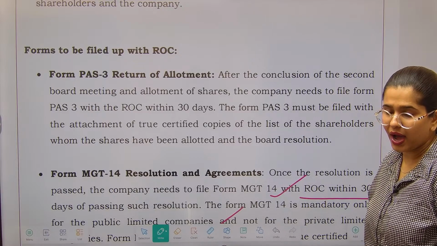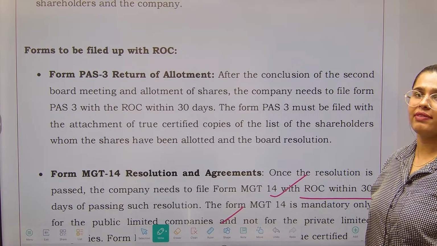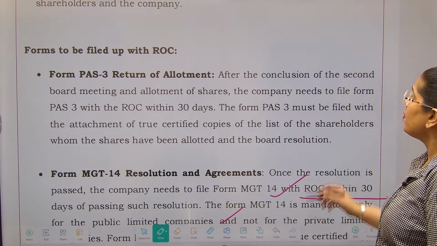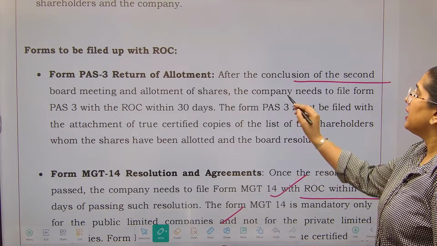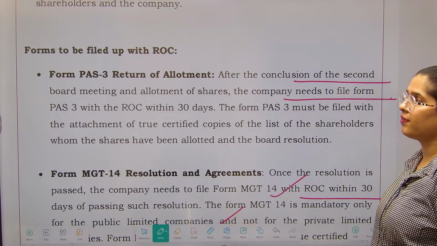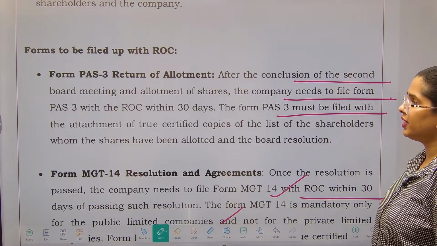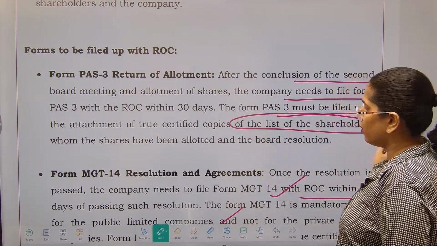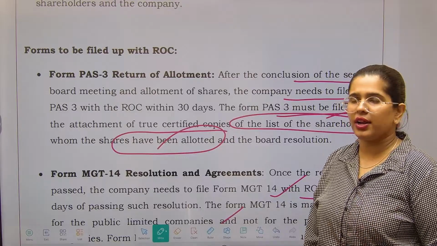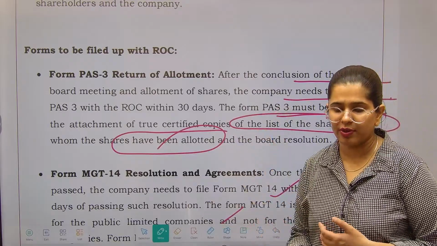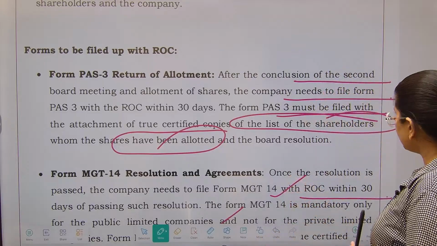So when you have given the allotment to the shareholders, or whosoever has subscribed to your right issue, after the conclusion of the second board meeting and you have allotted the shares, the company needs to file form PAS 3 with the ROC within 30 days. This form must be filed with an attachment of the list of shareholders to whom the shares have been allotted, right? So this is additional information. These are the two forms that need to be filed with the ROC while you are going for the right shares, right? Please try to remember this.